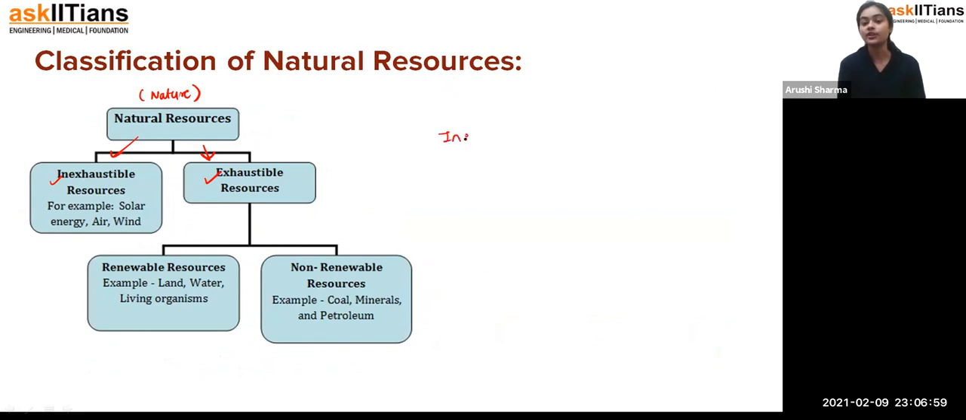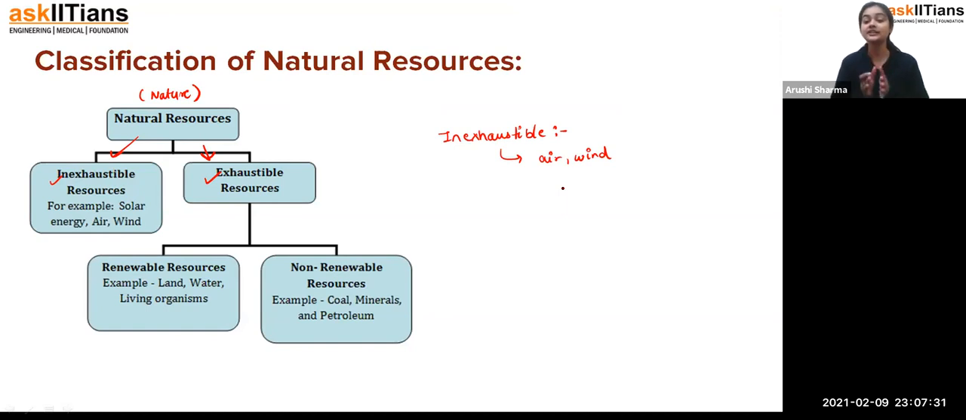Okay, now if we talk about inexhaustible. Students, if you see the examples of inexhaustible, we have examples like air, wind, sunlight. You can see that these are all resources which we are getting from nature, and they are present in abundant amount. We don't have to worry about them. You can say that these are resources which are not going to exhaust at any point of time, so that you are getting benefit of it.